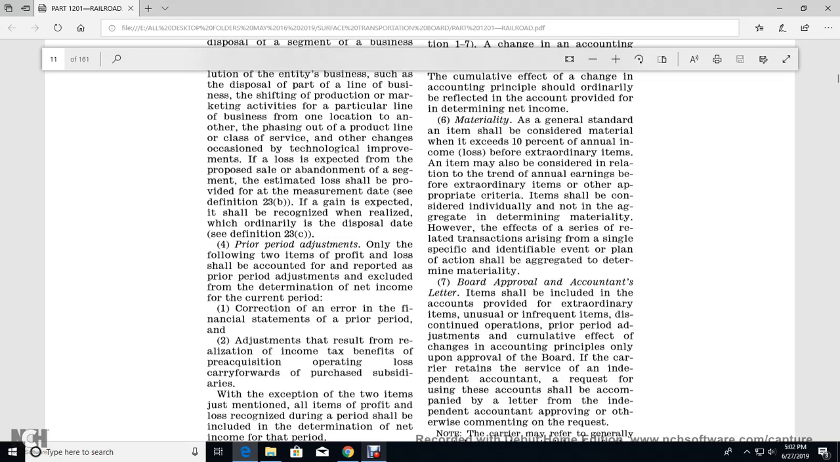The general standard of the item of the conservative material would extend to 10% of the annual income. Losses before the extraordinary items may be considered in relation to the trend of the annual earnings before the extraordinary items. Other than appropriate of the criteria, the items shall be considered individually, not in the aggregate, but determined materially. However, the effects of the seriously related transaction arising from a single specifically identifiable event with a plan of action shall be aggregated and determined materially.